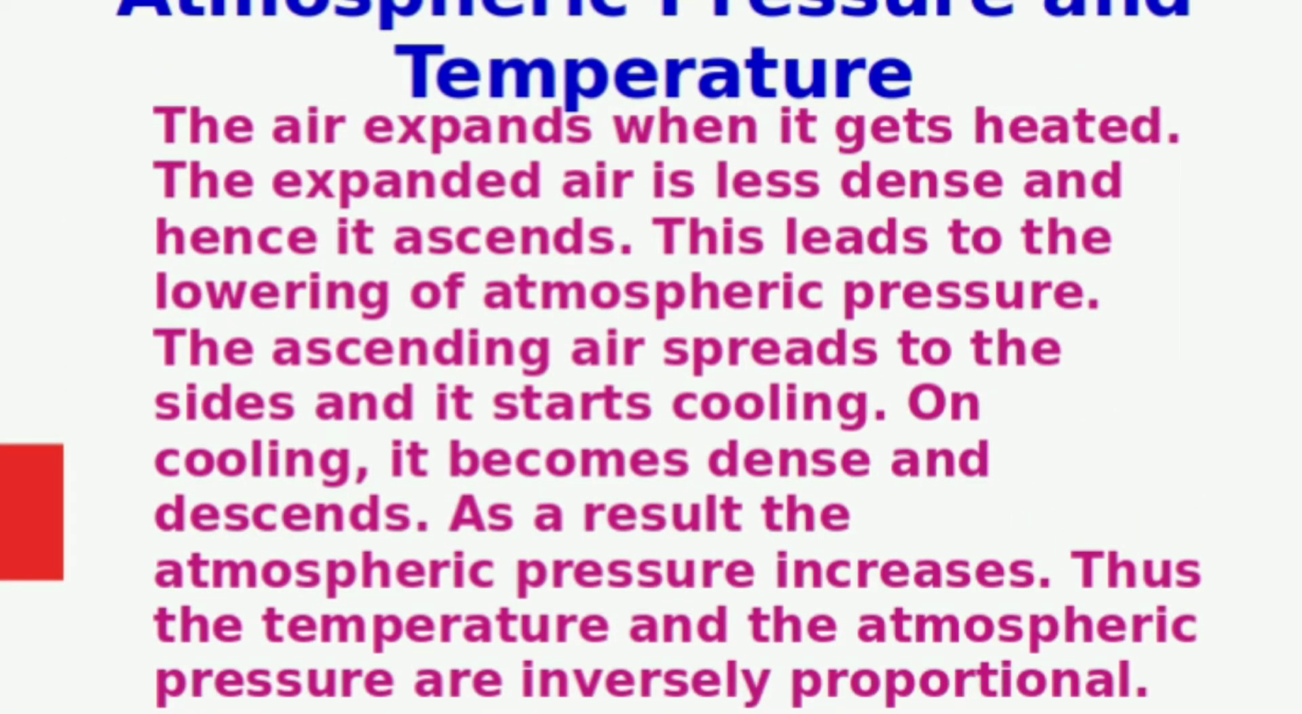The next relation is between atmospheric pressure and temperature. The air expands when it gets heated. The expanded air is less dense and hence it ascends. This leads to the lowering of atmospheric pressure. The ascending air spreads to the sides and it starts cooling. On cooling, it becomes dense and descends. As a result, the atmospheric pressure increases.